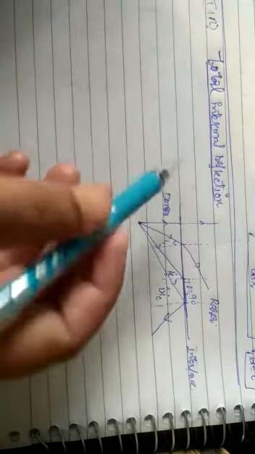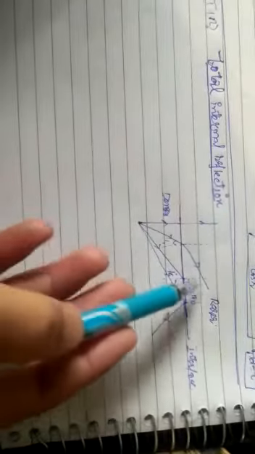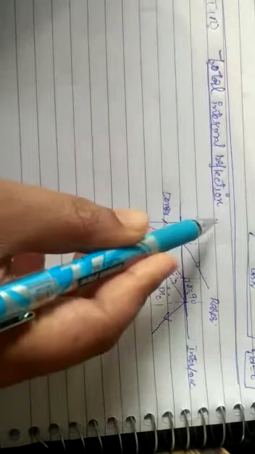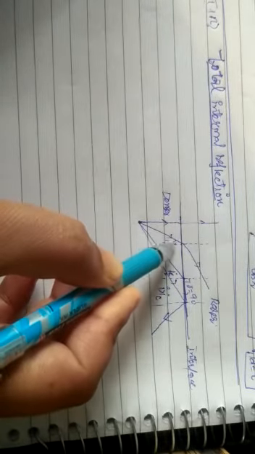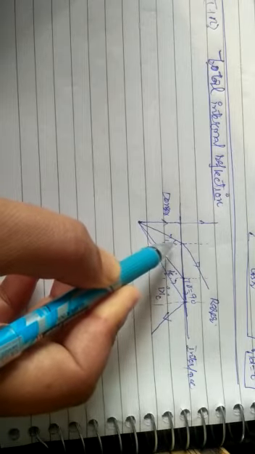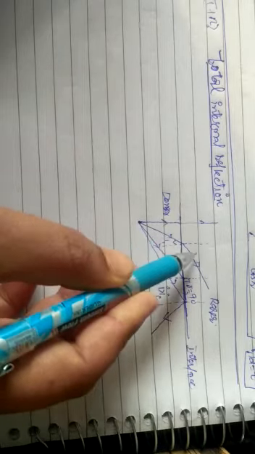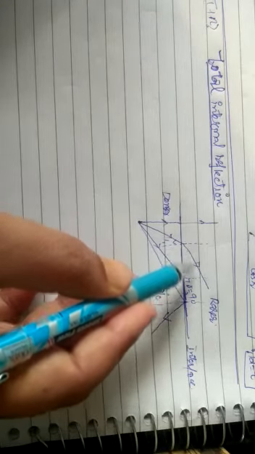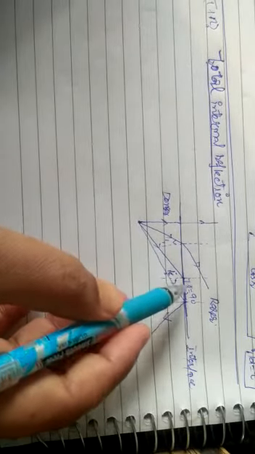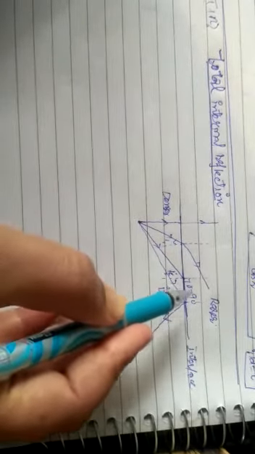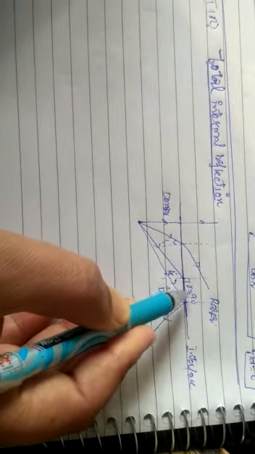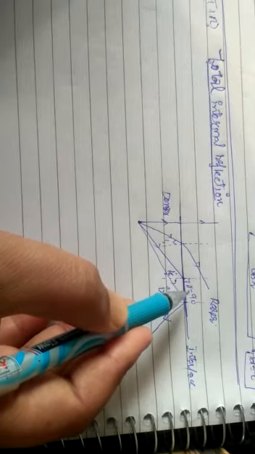What am I actually saying about TIR? We have two media. This is a rarer one, this is a denser one. When a ray of light is incident normally, it passes straight. As it is incident obliquely, the ray goes from denser to rarer, and it will go away from the normal. As the angle of incidence increases, a stage is going to be reached when the refracted ray of light moves along the interface, that is, when the angle of refraction is 90 degrees.